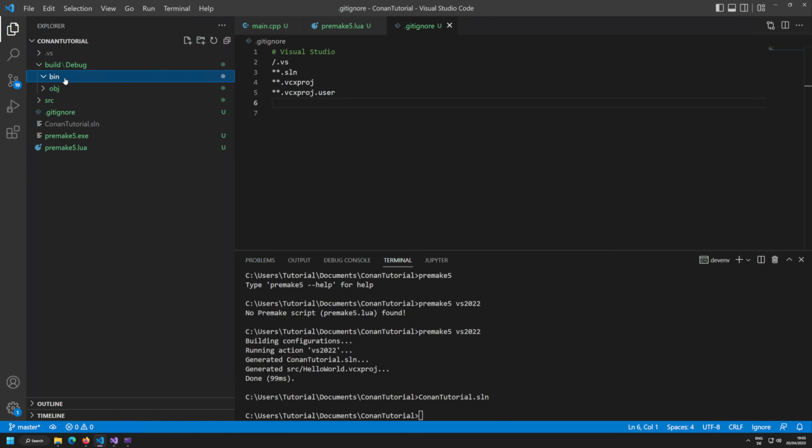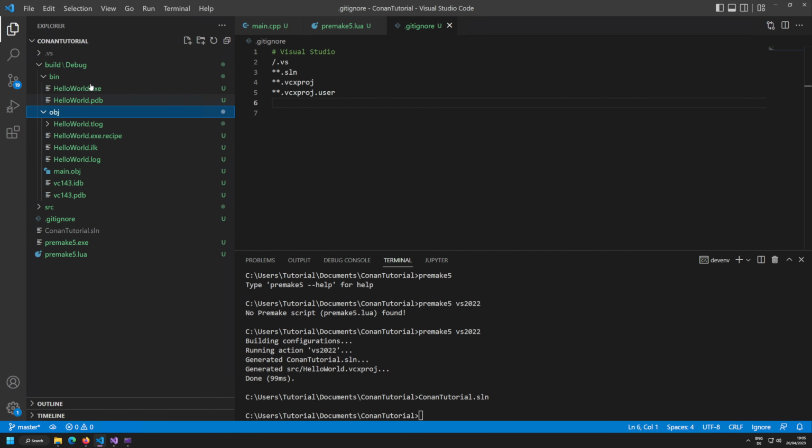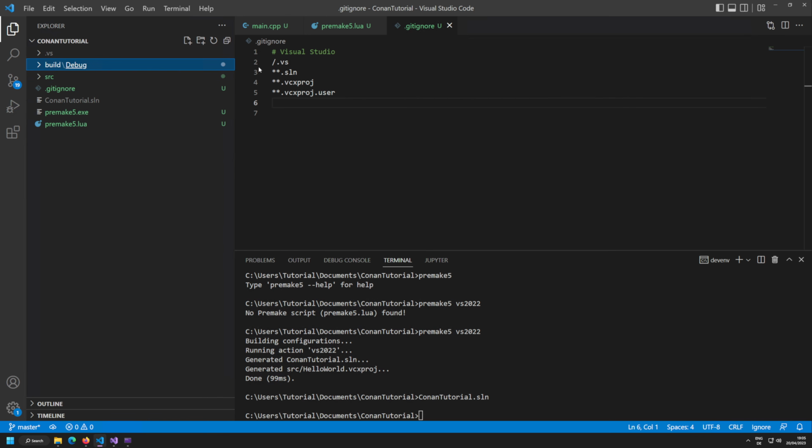Right, next thing that I want to remove is actually the build directory, because we do not need the object files there. We don't need the object files, we don't need the exe, we don't need the PDB, we don't need that on Git. So this is basically our build output, and our build output that I want to remove is basically everything that's in here, and it's called build. All right, so now this is all stripped down, and now we can start integrating Conan.